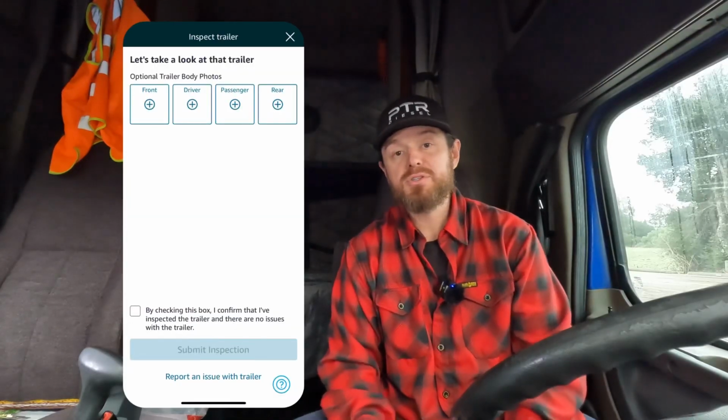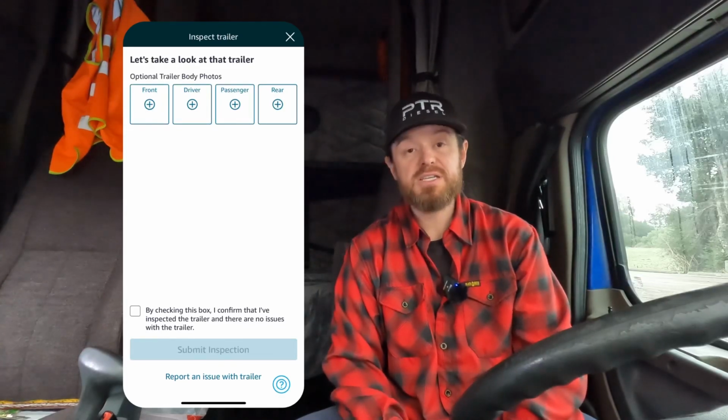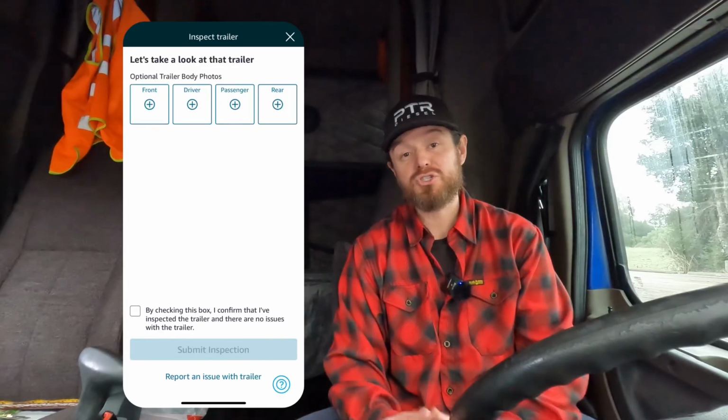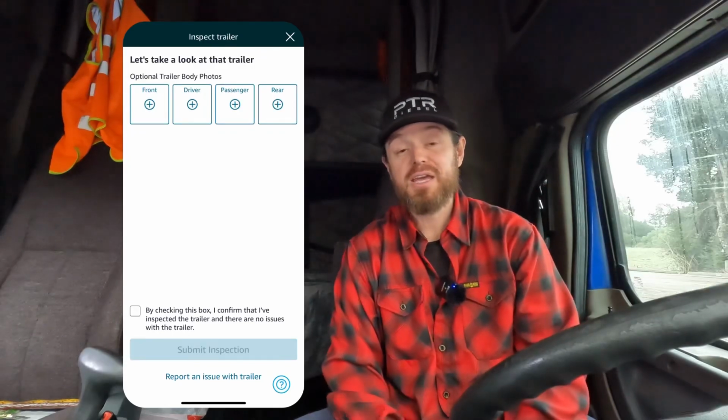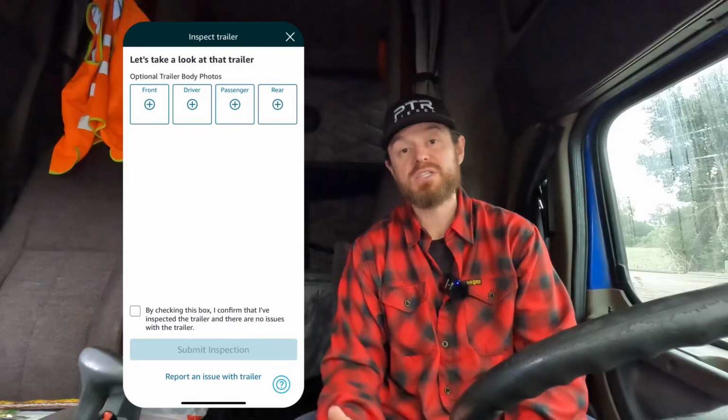All right, so the trailer ID has been verified. It's then going to prompt you to do a safety inspection. It gives you the opportunity of taking pictures. If you see anything on there that you're like, man, I want them to know that this trailer had this condition going on with it and it didn't happen while it was in my possession, you can take pictures of whatever you want, do your full safety inspection, and then the last thing to worry about is a seal.